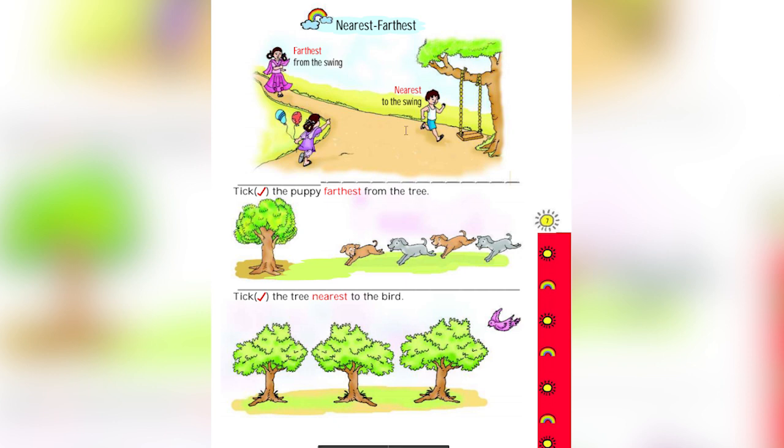Observe the picture here. You can see a swing and a boy. Two girls are there. In this picture, you can see two girls. Now read. Nearest to the swing. Who is nearest to the swing? This boy. He is nearest to the swing, and these two girls are far from the swing.